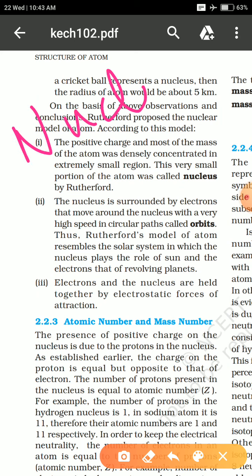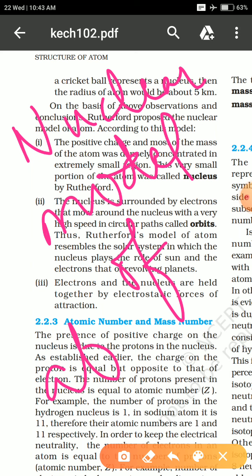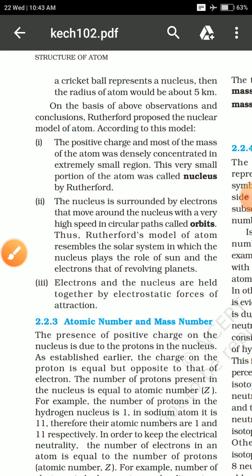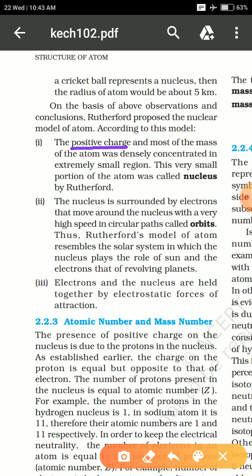This model is also known by the name nuclear model of atom. Okay, so according to this nuclear model of atom, he proposed something. First thing that he said is the positive charge is completely concentrated in a small region in the center of the atom. Also, the mass of the atom is completely concentrated in this small region.